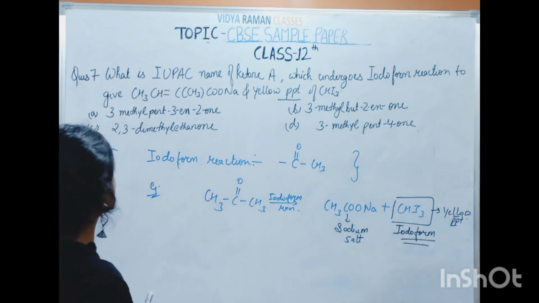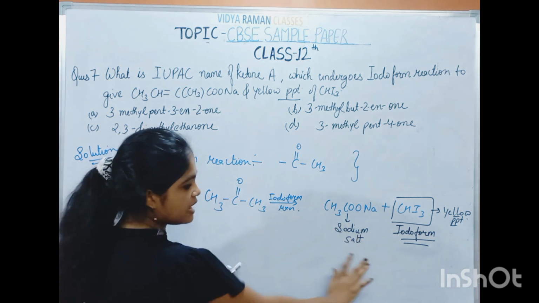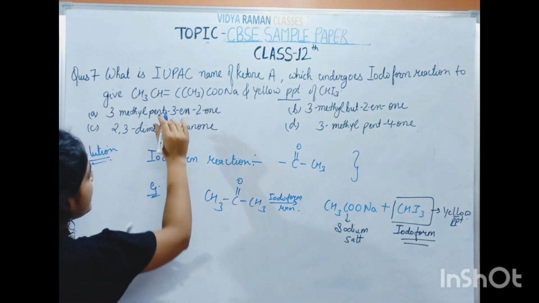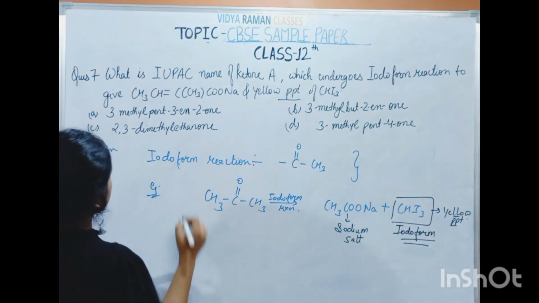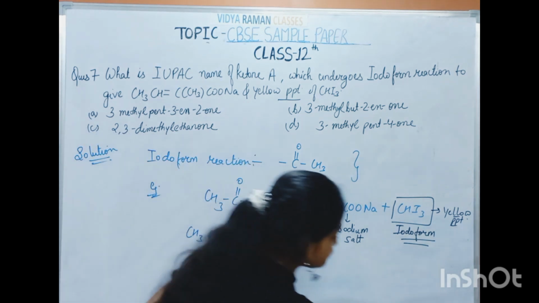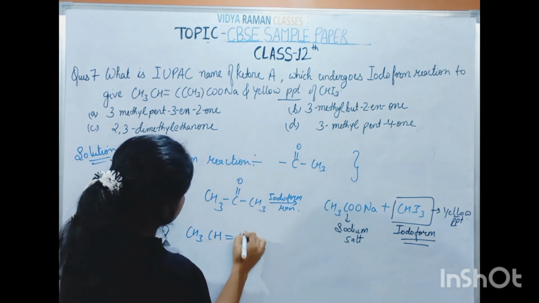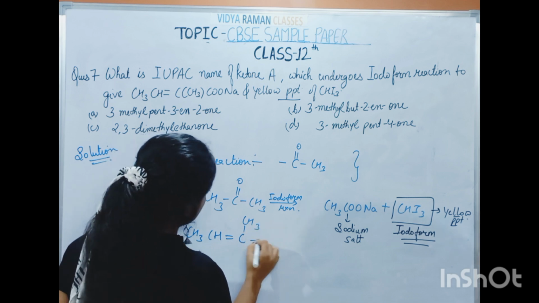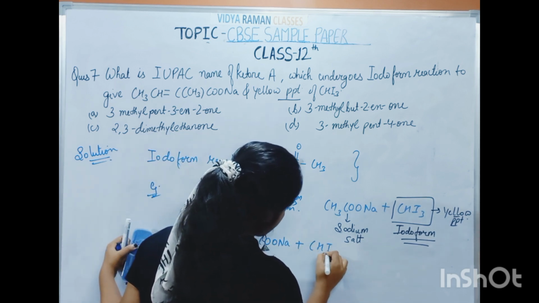Now come to this question. That was just an example. Here, we have to condense these two molecules: CH3CH=C(CH3)COONa plus CHI3.